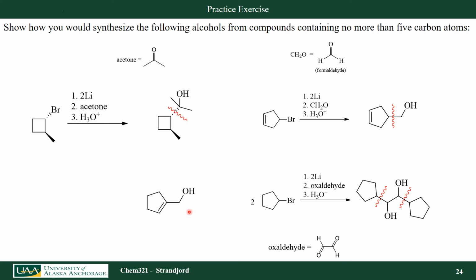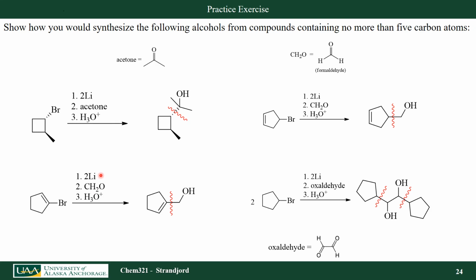In this fourth example, I'm going to do this retrosynthesis similarly. I'm going to look for the carbon attached to oxygen. When I split that up, that carbon had to have been bound to a carbonyl group, so double bond oxygen. In this case, I need to form an alkyl halide that's going to be vinylic, so my halogen is attached directly to a double bond carbon, and I can do that with lithium.